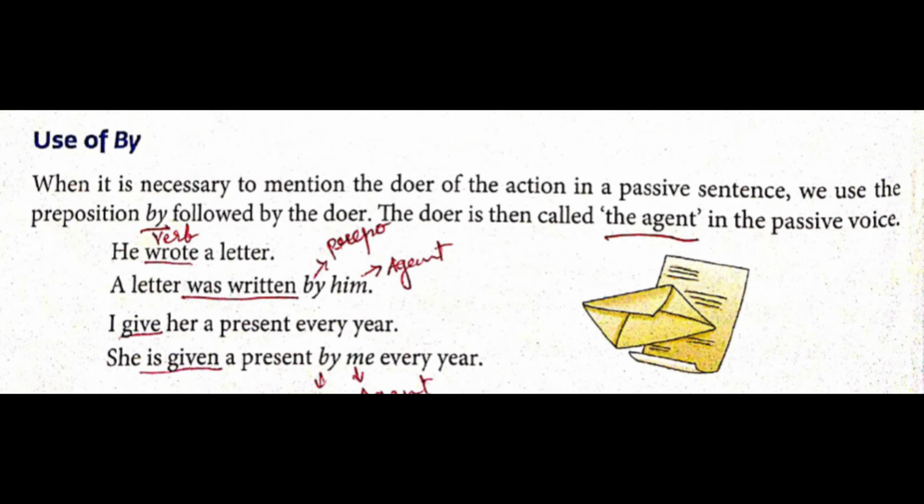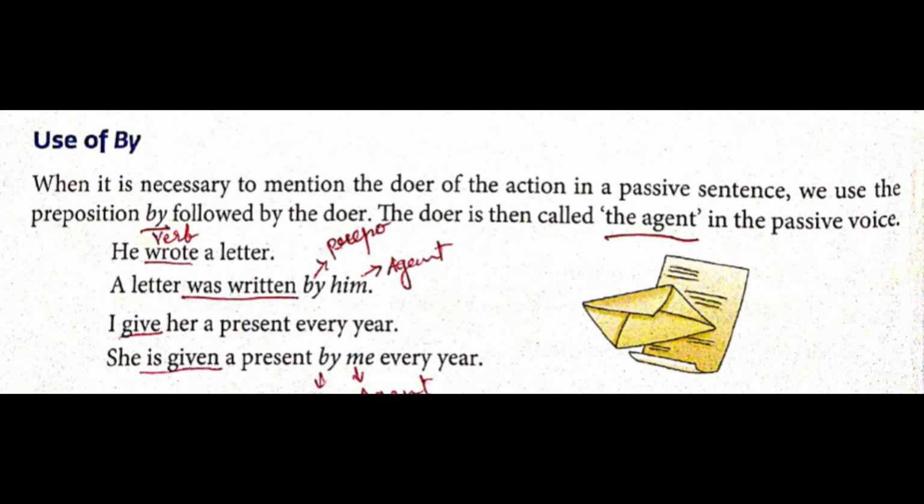Next example, I give her a present every year. So here, once again repeating, I give her a present every year. Give is the verb which is in present tense, so you will be using is. She is given. So give will turn into is given. That is B type verb plus V3. Is given a present by whom? By me. I will turn into me.